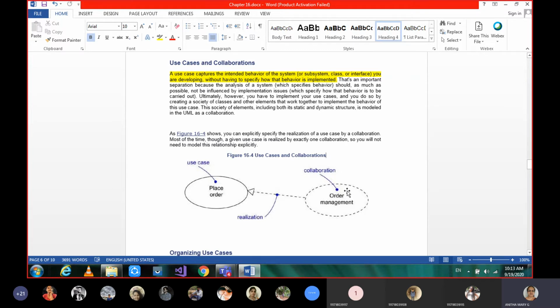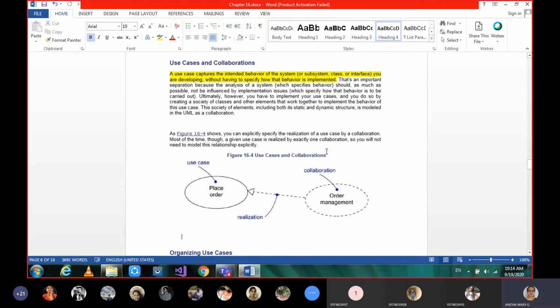Sometimes I'll tell you the same example: order management is something like an ATM system. How is an ATM system realized? It's by inserting a card. That is the primary thing. Without that, it won't work. So similarly, order management is realized by getting a place order, a college through student admissions, or an ATM system through a card insertion. Likewise we can talk about the relation between use cases and collaborations.